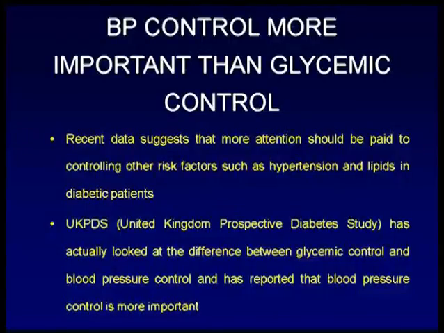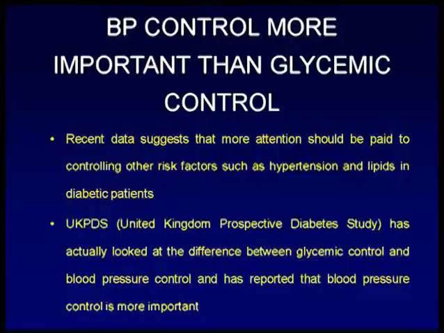It has been said that blood pressure control is even more important when you're dealing with diabetic nephropathy than even glycemic control. Randomly, when you look at it, it looks like a controversial statement, but the recent data suggests that more attention has to be paid to controlling risk factors such as hypertension and lipids in diabetic patients, apart from the metabolic control, of course.